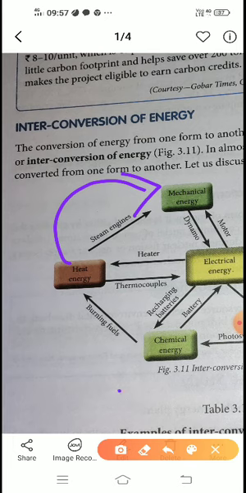Next one, electrical energy to heat energy. The example is a heater. You switch on your heater, what happens? The water gets heated over there. So electrical energy is converted into heat energy. Now come back to this one, chemical energy to heat, burning of your fossil fuels. Just now we saw burning of fossil fuels.